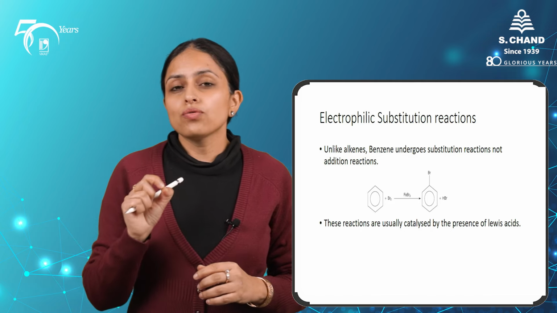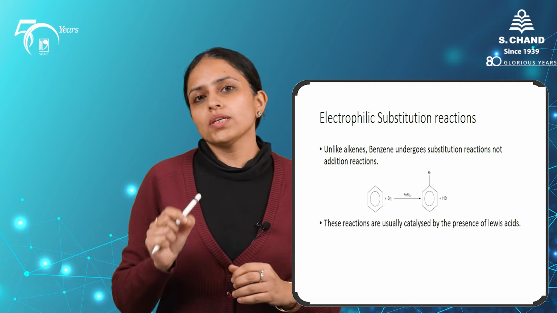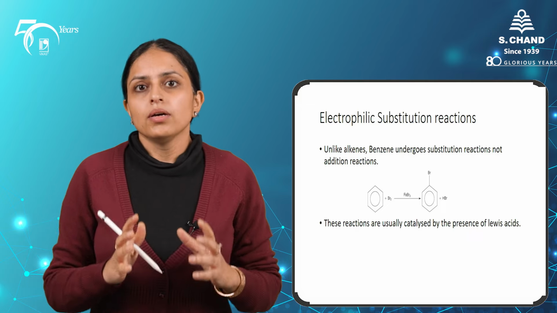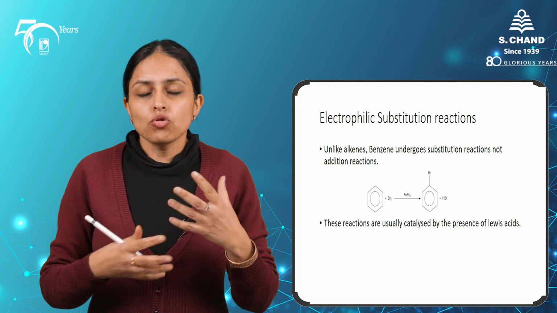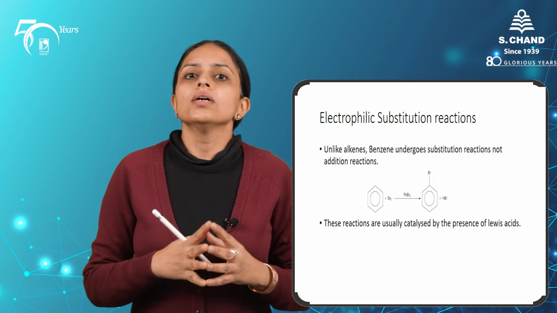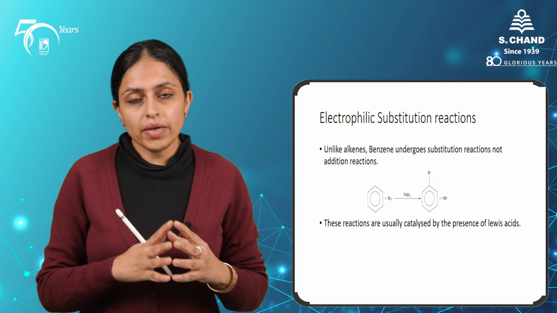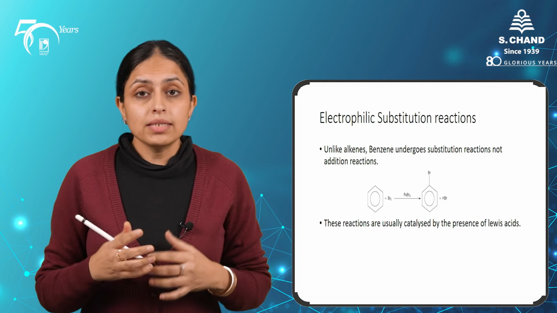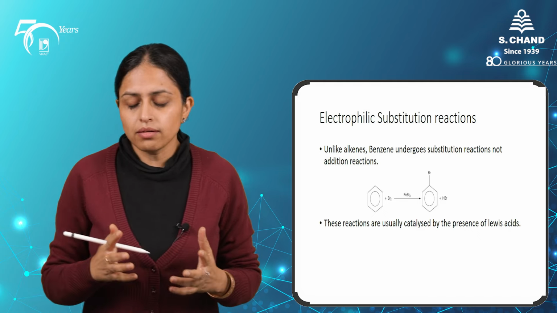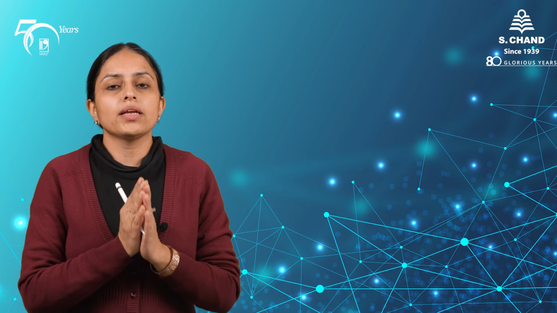Now this electrophile which we want to use for such reaction must be electron deficient as much as possible. So to increase the electrophilicity of the electrophiles for electrophilic aromatic substitution reactions, Lewis acids are a requisite condition. So that is like they are mandatory for carrying out electrophilic aromatic substitution. Why? Because benzene is quite a stable molecule.